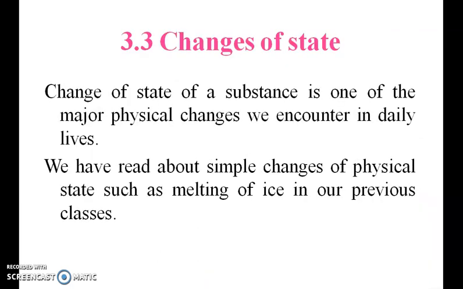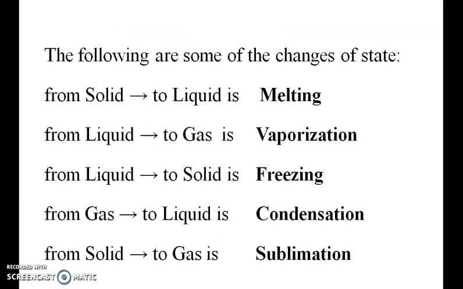And what is change of state? Change of state of a substance is one of the major physical changes we encounter in daily life, such as the melting of ice in our previous class. Okay. So this is an example. Solid to liquid is called melting. Liquid to gas is called vaporization. Liquid to solid is termed freezing. Gas to liquid is called condensation, and solid to gas is sublimation.